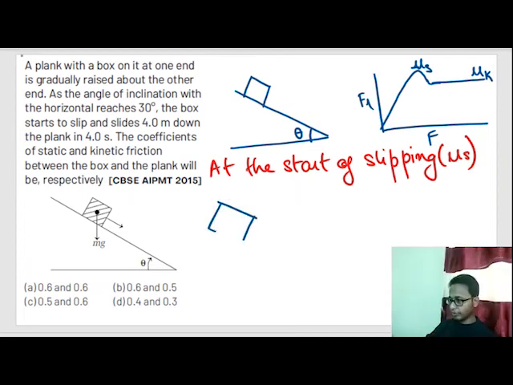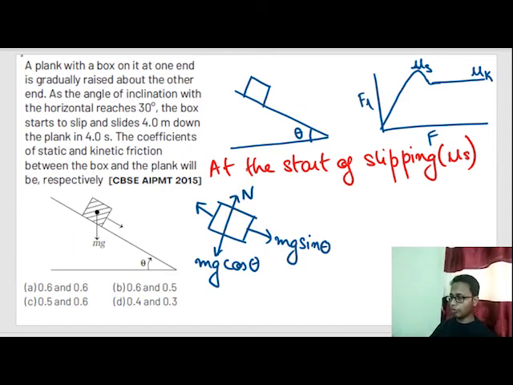Let's draw the free body diagram. On this side, mg sin theta. On this side, the friction force, the maximum being mu n. Here mg cos theta, and here N, the normal reaction force. When the block starts moving, we apply the maximum value of friction force, mu s into the normal reaction force, which is equal to mg cos theta.